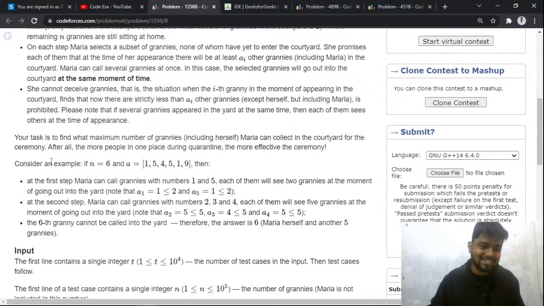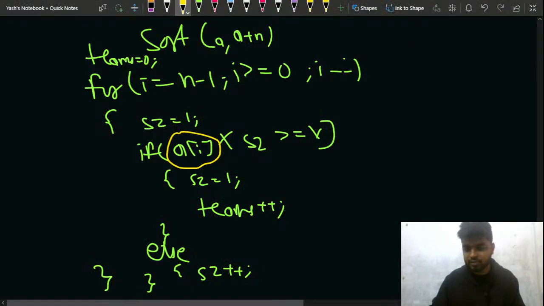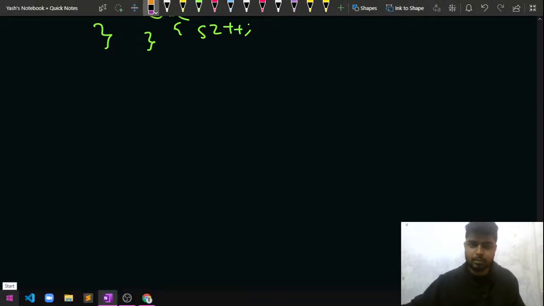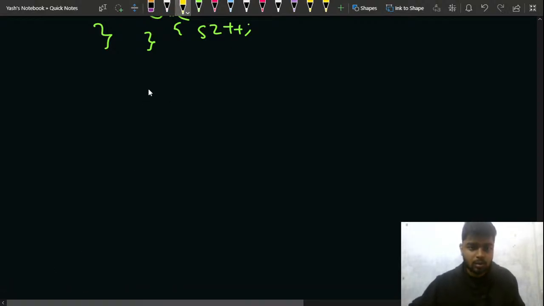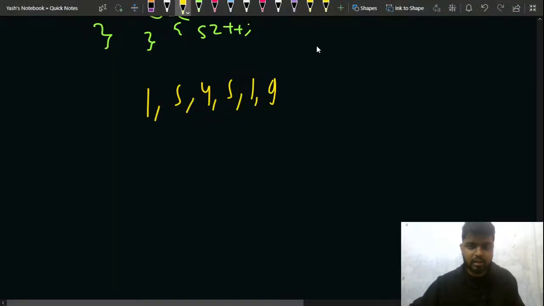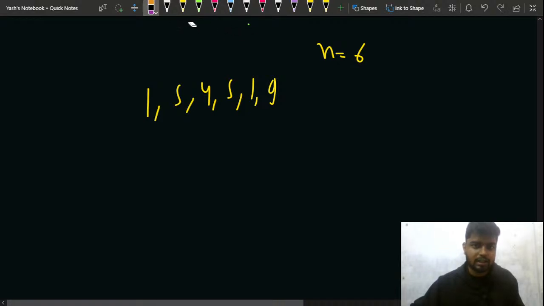So consider an example. Let's say n is equal to 6, so there are 6 grannies, that is 1, 5, 4, 5, 1 and 9. So 154519, let me write this up here. Let me check, 154519, yeah. So n is equal to 6 for this case. Now they will be telling us something about this case, so let's quickly look at that as well.